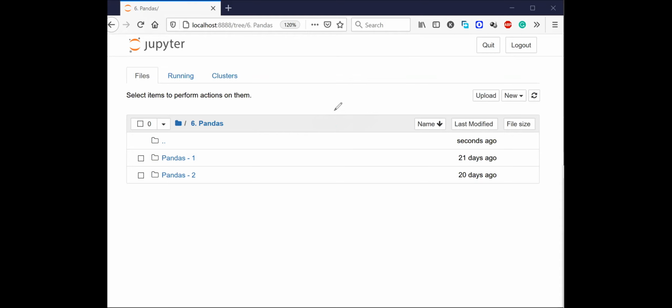Why do we require pandas and why do we learn pandas? Let's see what we are doing here. Can anyone tell me the name of the course? What is the name of the course that you are doing?